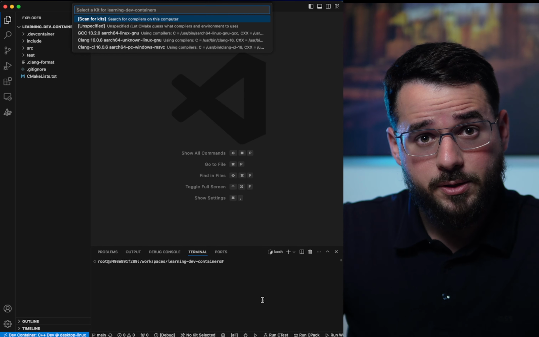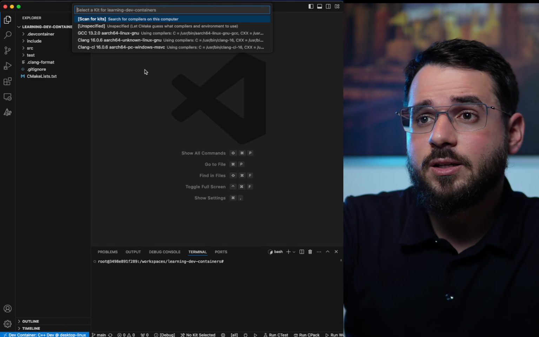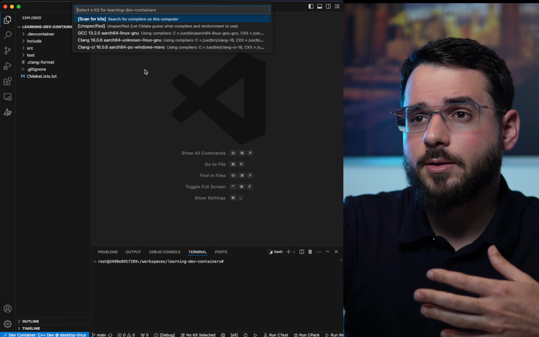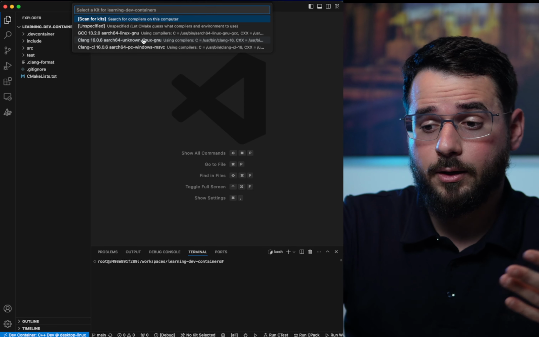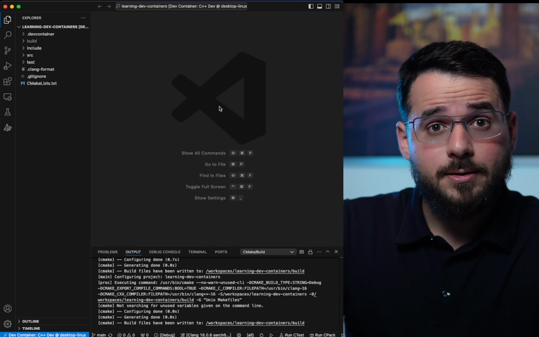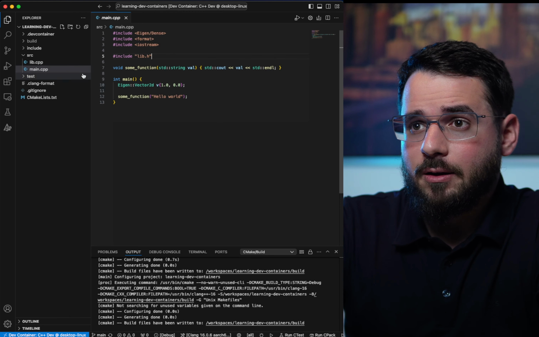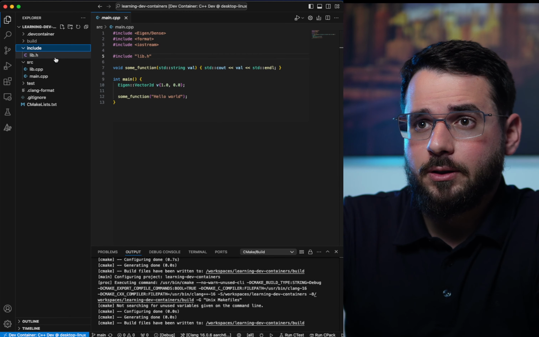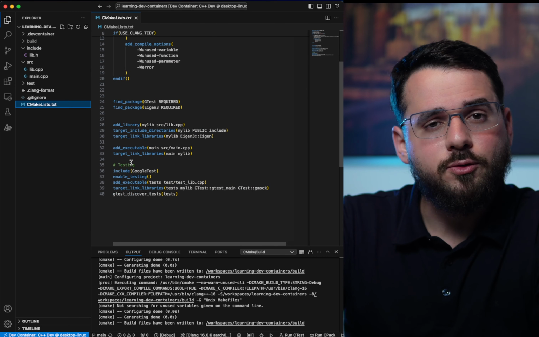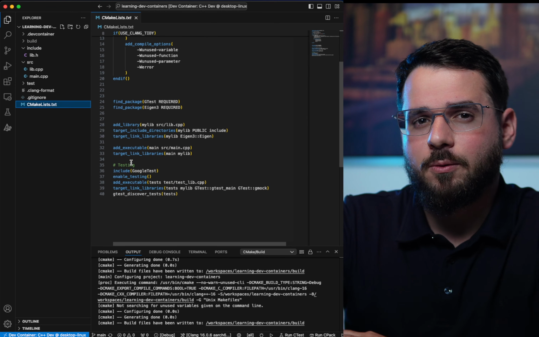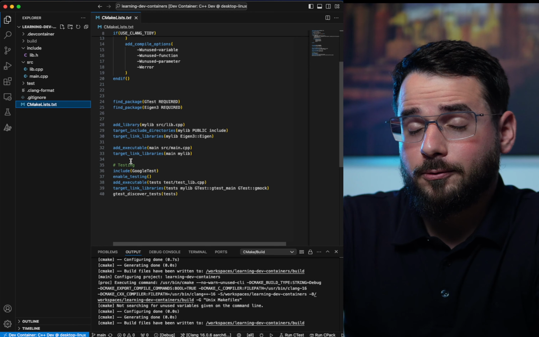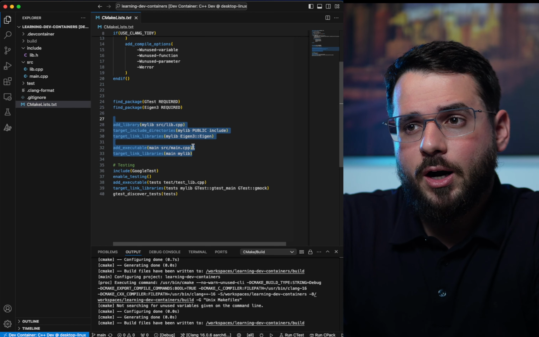So I'm inside the machine now, and CMAKE inside the container is asking me, oh, which compiler do you want to use? Because I could just pick one. And this is it. My dev container is ready. So have a look at this. I have a main file, an include file, and the CMAKE describing my project. So we saw CMAKE a few videos ago. So CMAKE is describing my project.